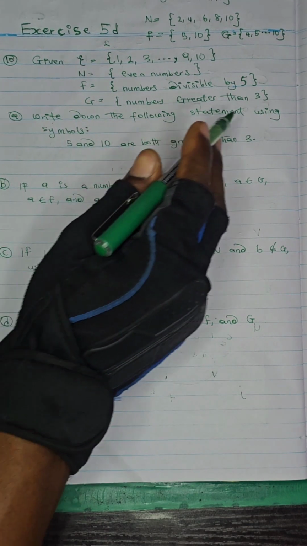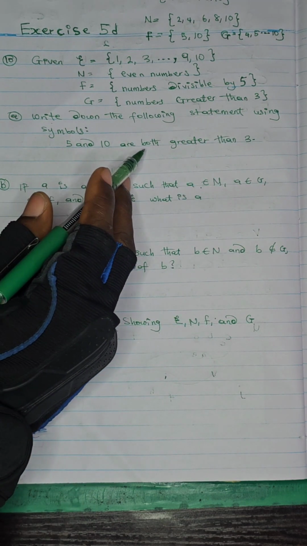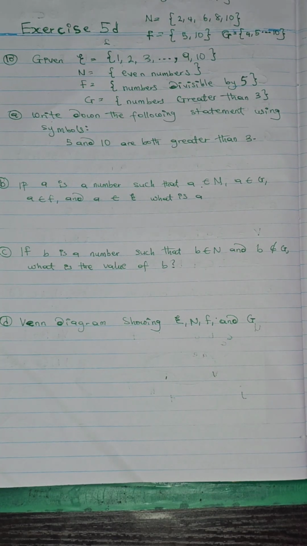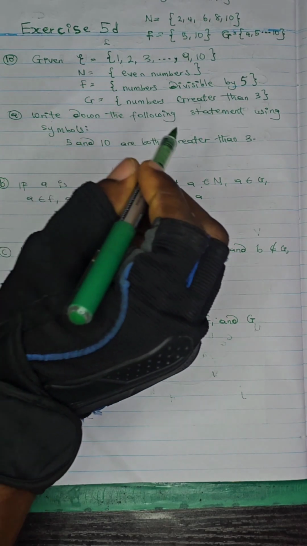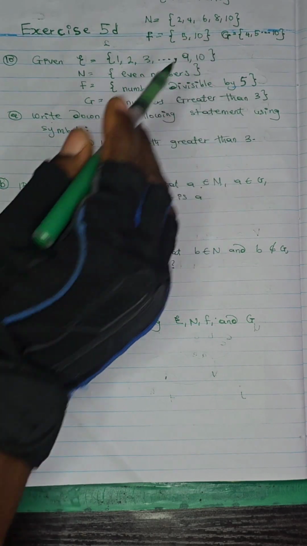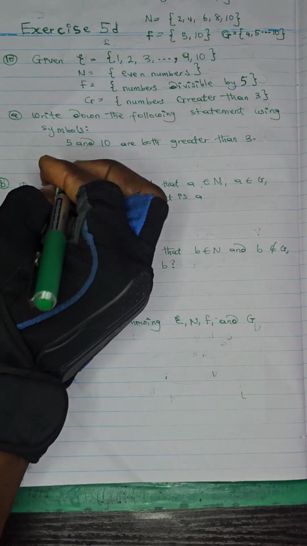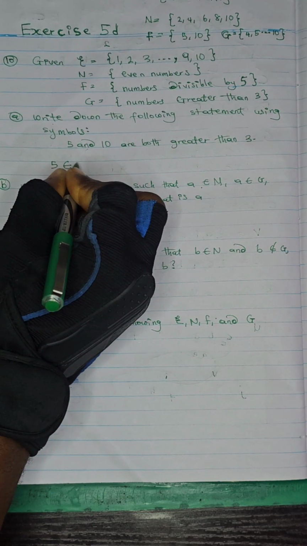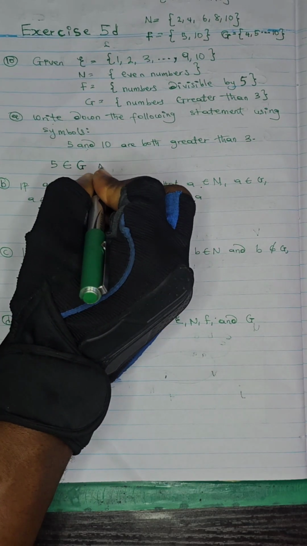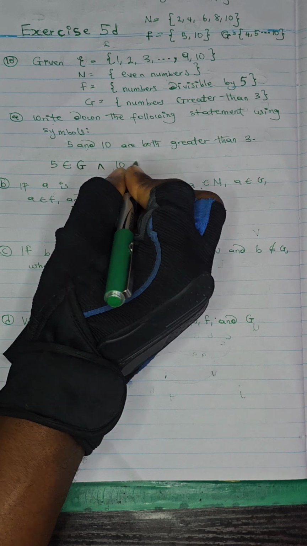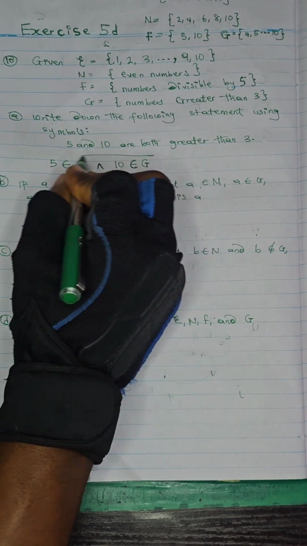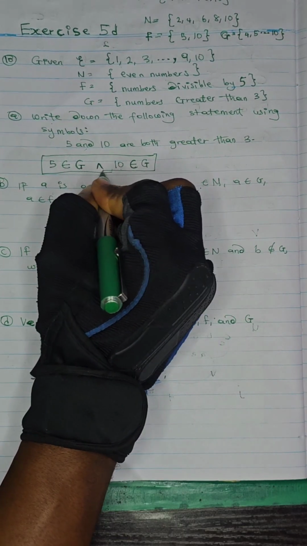First thing is, write down the following statement using the symbol: 5 and 10 are both greater than 3. So in this case, if you are to solve it with our set, any element of set G is greater than 3. So simply all you need to do is say that 5 is an element of set G and 10 is also an element of set G. So we can say 5 is an element of G, that's the symbol of element, and this is the symbol for and, 10 is an element of G, using the set notation. So this is our answer for the first one.